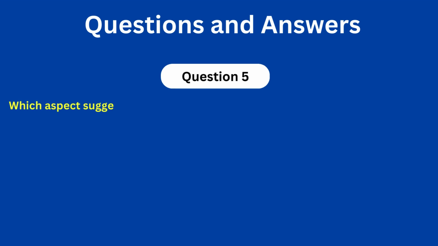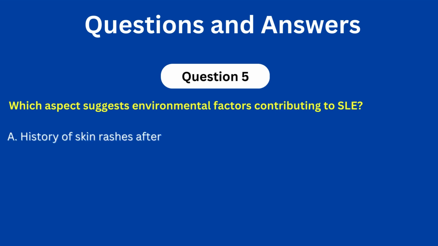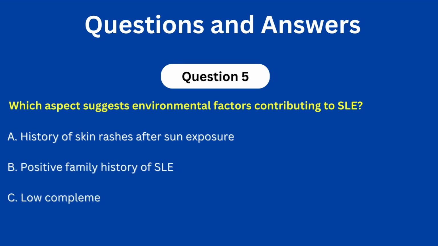Question number 5. Which aspect suggests environmental factors contributing to systemic lupus? A. History of skin rashes after sun exposure. B. Positive family history of systemic lupus. C. Low complement levels. D. Joint pain. The correct answer is A.